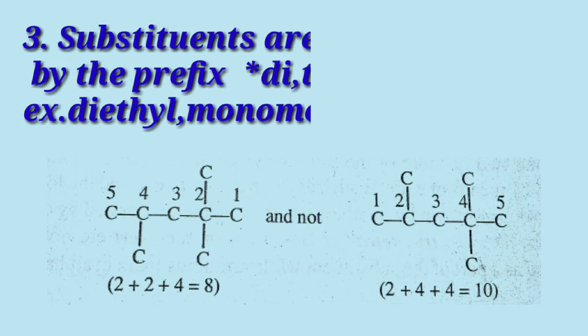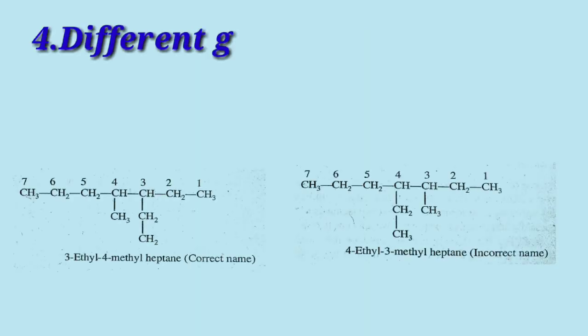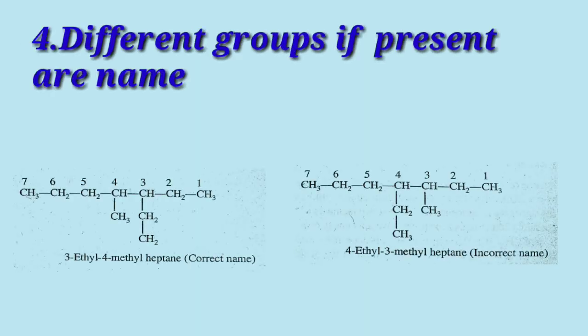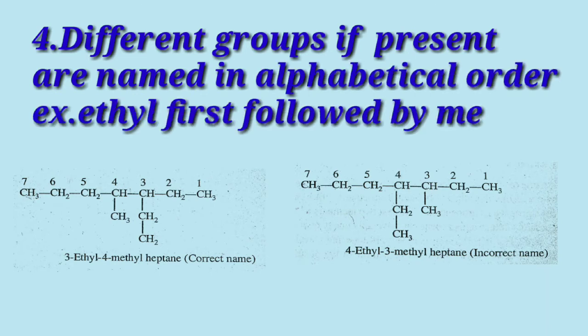The third rule is, if more than one group of the same type is present, then the number of groups or substituents is indicated by the prefix such as di, tri, tetra, etc. For example, diethyl, dichloro, etc. Fourth, if a number of different groups are present, then they are named in alphabetical order.